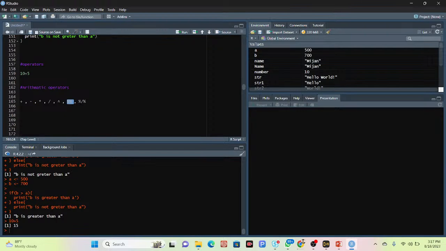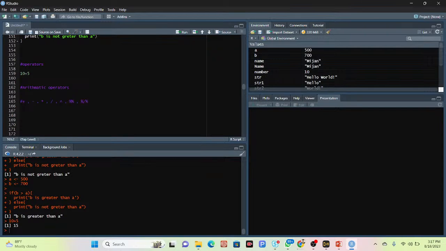We also take another example, the assignment operator. The assignment operator is used to assign a value.